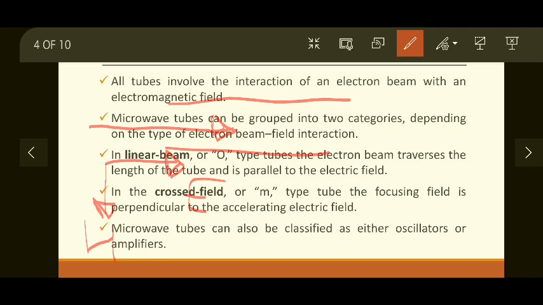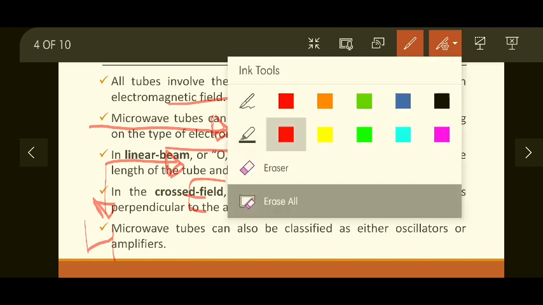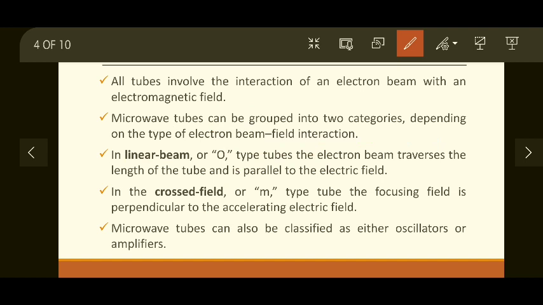In the crossed field tube, which is also called the M-type tube, M stands for magnetic, the focusing field is perpendicular to the accelerating electric field. Now, instead of a simple electron beam and electromagnetic field, there will be two types of fields. One will be the focusing field and another will be the accelerating electric field.